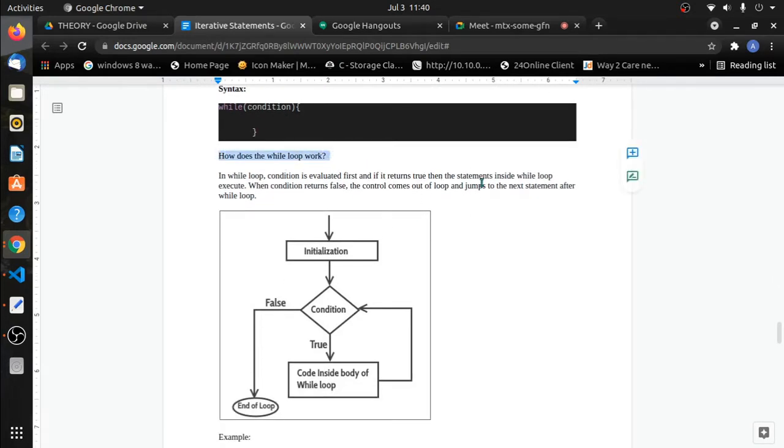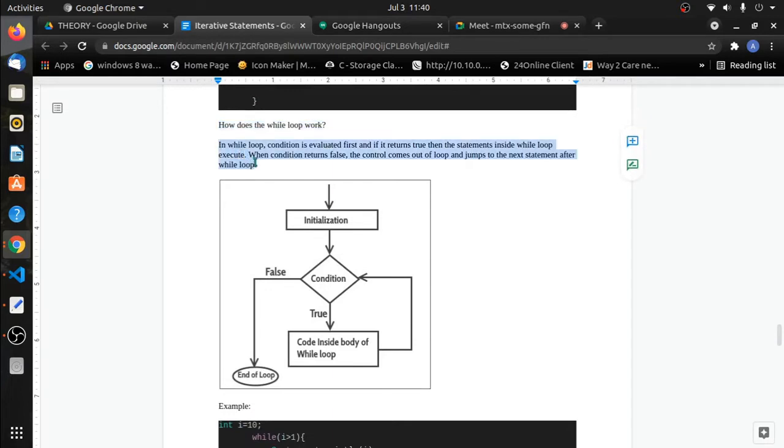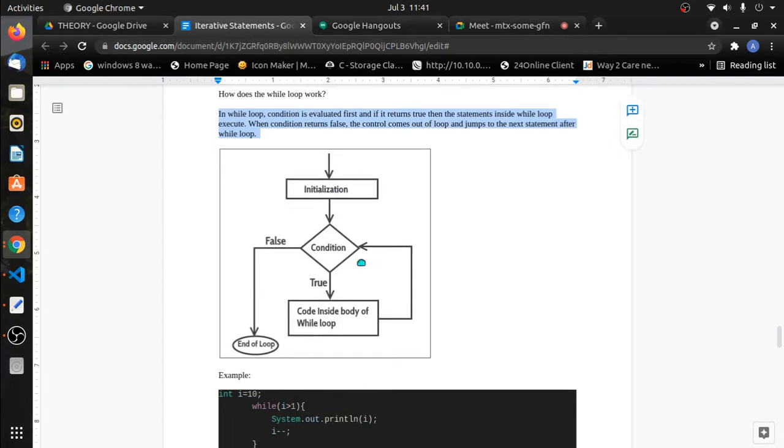How does the while loop work? In while loop, condition is evaluated first, and if it returns true, then the statements inside while loop execute. When condition returns false, the control comes out of the loop and jumps to the next statement after the while loop. So this is the typical flow diagram of a while loop.